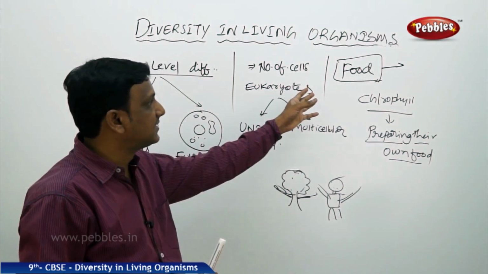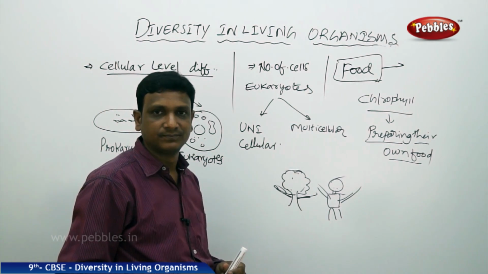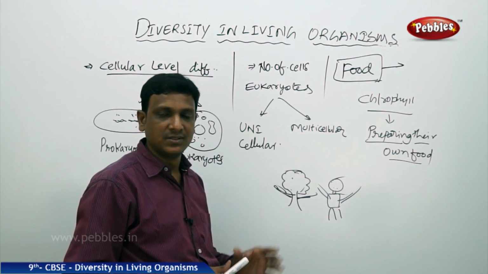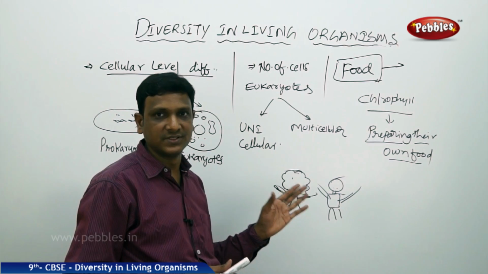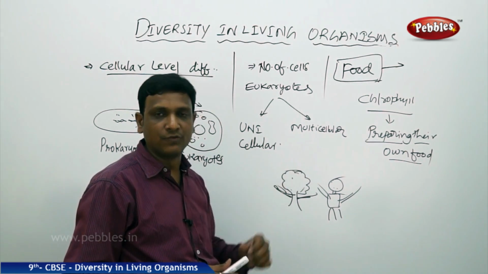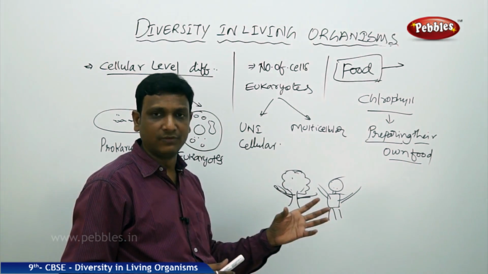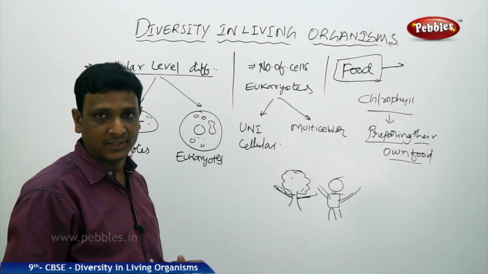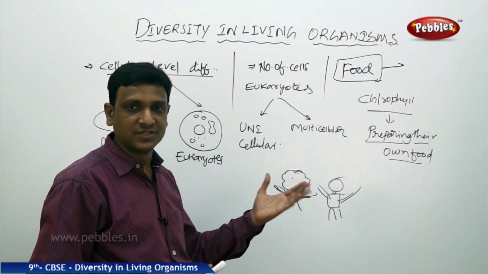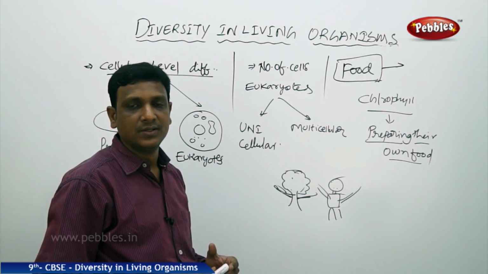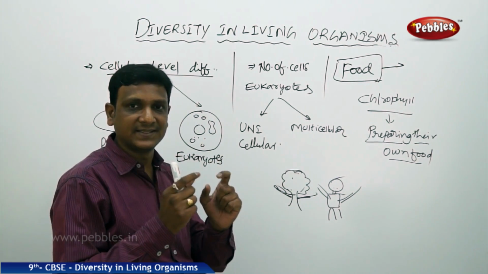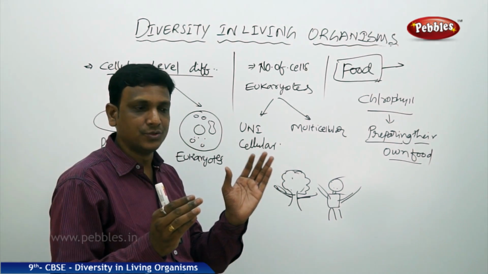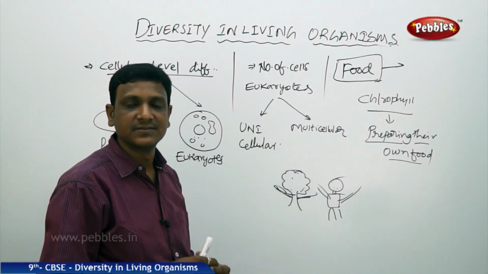So here what is considered is their functioning, the basic idea of how the food is acquired by these organisms. Plants, they are photosynthetic. They carry out photosynthesis. They have chlorophyll. They prepare their own food. Whereas animals, they cannot prepare their own food. They depend on other plants or animals for their food. So this is the basic characteristic by which we divide the organisms into two major groups, plants and animals.